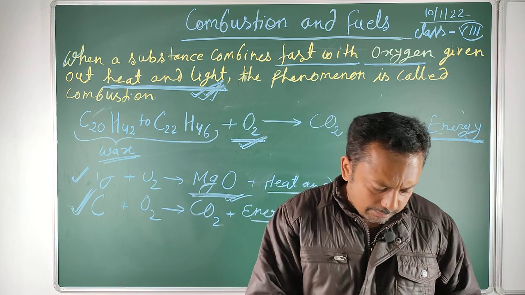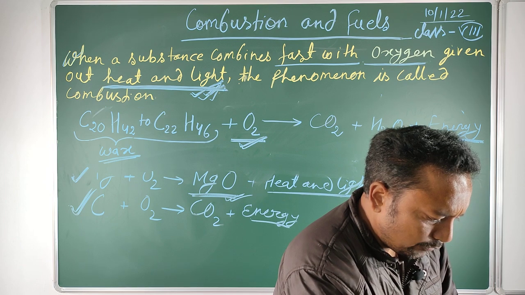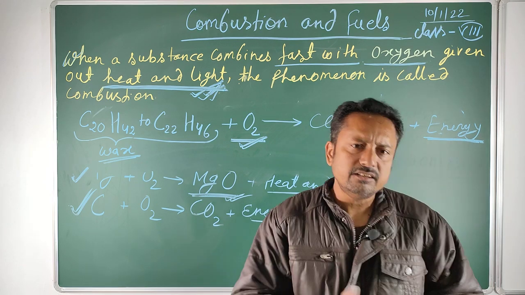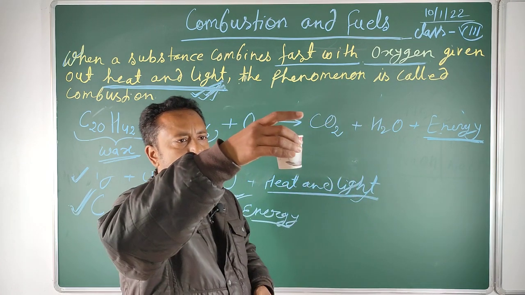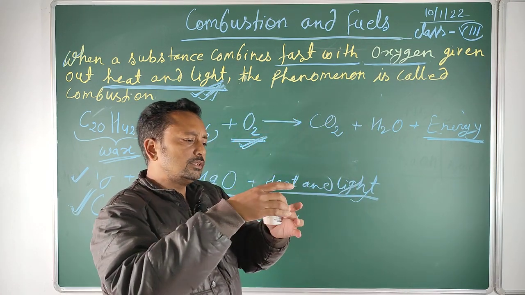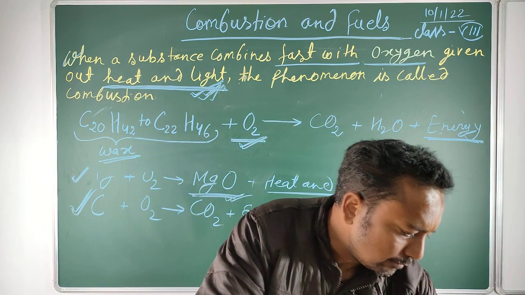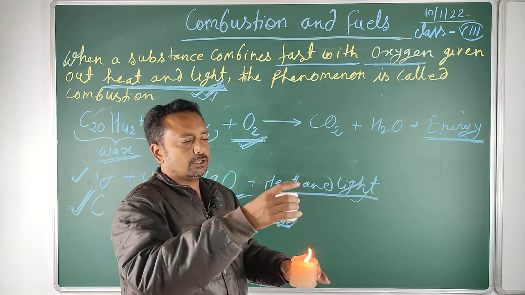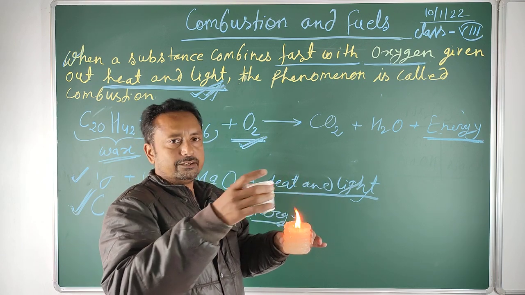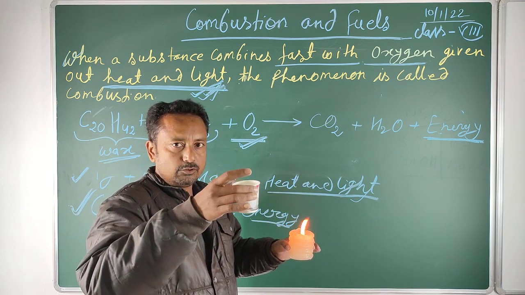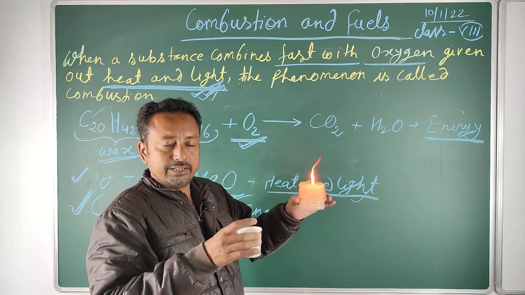And we can also demonstrate it with the help of simple activities, where we use one candle again and take one cup full of water. Suppose this cup is empty and you put it on a flame, then it will catch fire because the ignition temperature of paper is less. So if we put it directly on the flame, it will catch fire without water. If the cup is without water, it will catch fire immediately because the ignition temperature of the cup is very low.